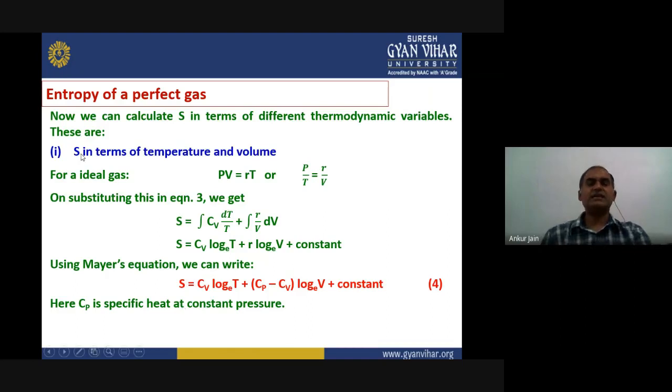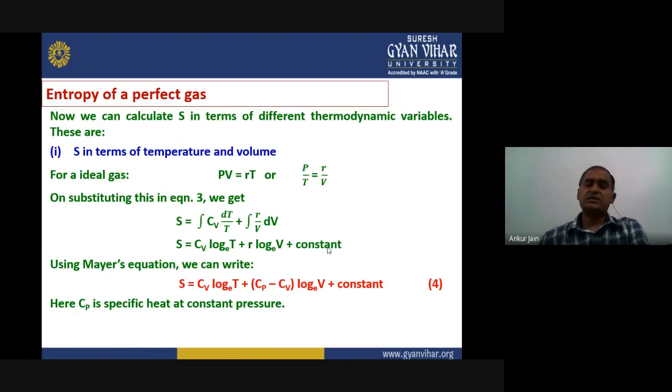First is S in terms of temperature and volume. We know for ideal gas PV equals RT, and that's why we can write P upon T equals R upon V. Now if we substitute this in equation 3, what we get is S equals integration of Cv dT upon T plus integration R upon V into dV. Now entropy is equal to Cv log T, the integral of dT upon T, that is log T, plus R log V plus integration constant, that is plus constant.